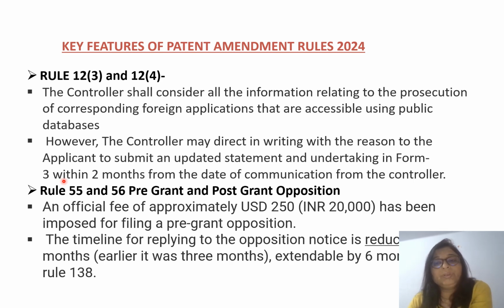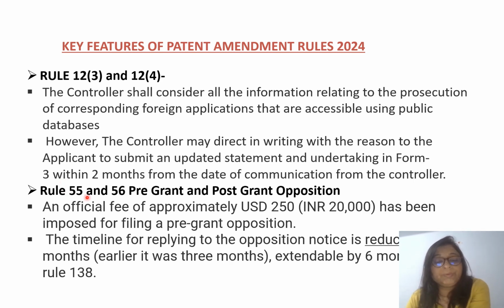Like we don't need to file Form 3 every 6 months, but if the controller wants, then with the specific reason why he wants it, he will write to the applicant to submit Form 3, and the time period for submission will be 2 months from the date of communication from the controller. So within 2 months from the date of communication from the controller, the patent applicant should file the updated Form 3 if the controller tells them.